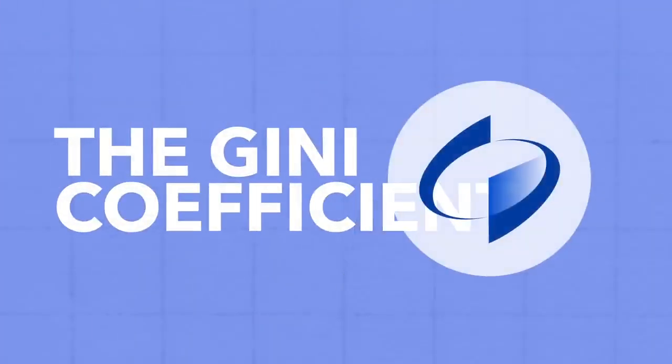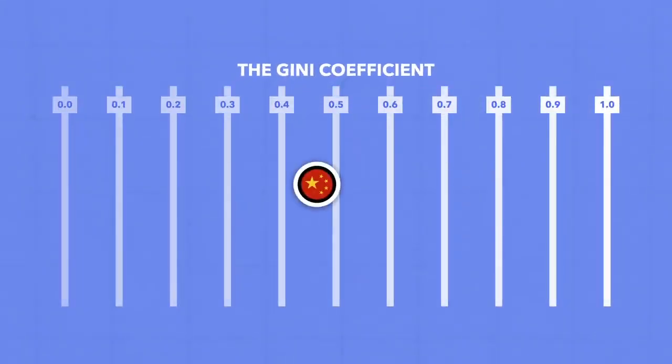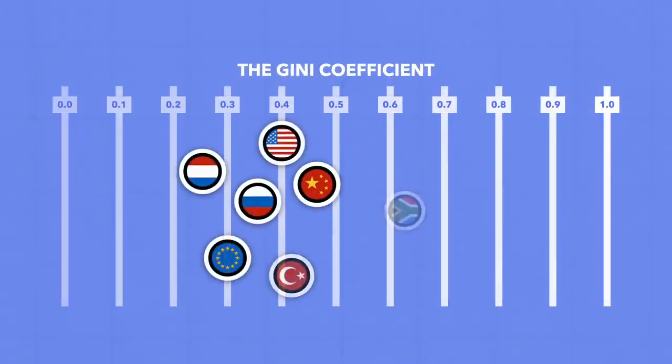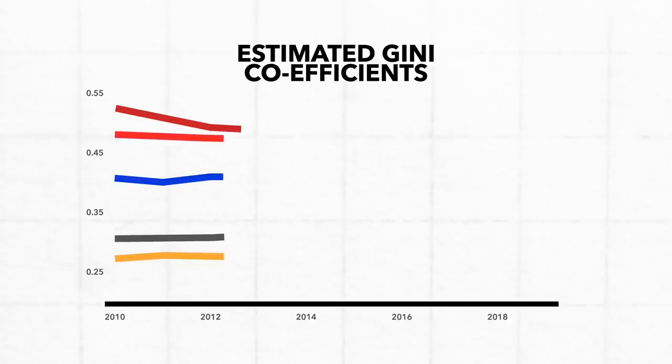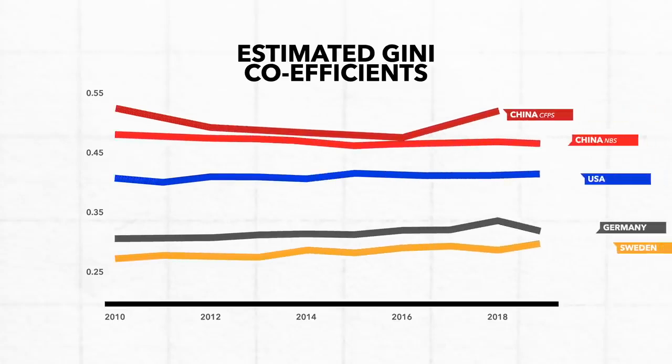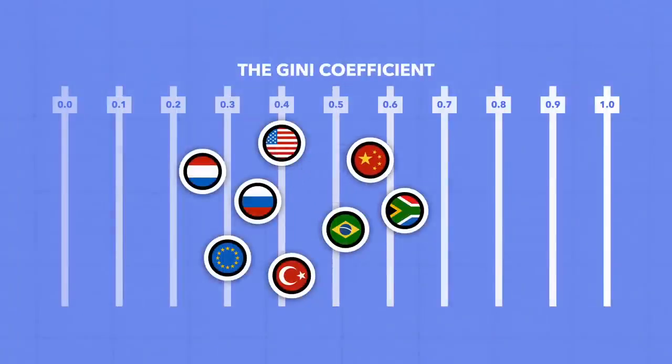Interestingly, China's Gini coefficient is far higher than that of Western economies. Official data from China's National Bureau of Statistics suggests that China has a Gini coefficient of about 0.46, which, according to World Bank data, would make it the most unequal large economy in the world, apart from South Africa and Brazil. However, well-versed China analysts have expressed skepticism about China's official data, and survey data from independent think tanks, namely the China Family Panel Studies, suggest that it's nearer to 0.57, which would make China the third most unequal economy in the world, behind just South Africa and Namibia.